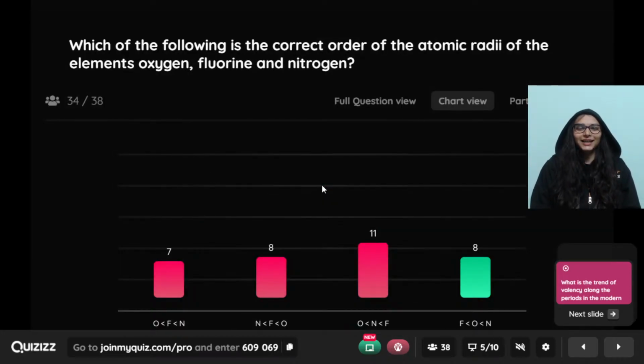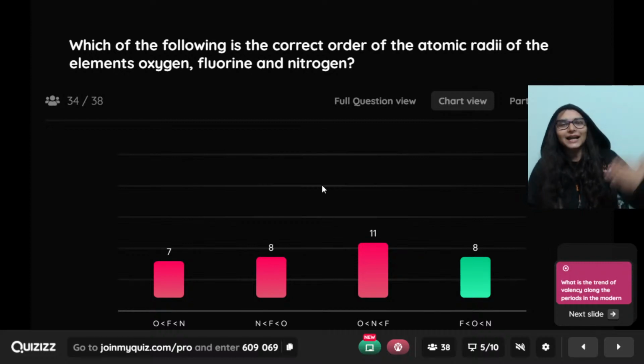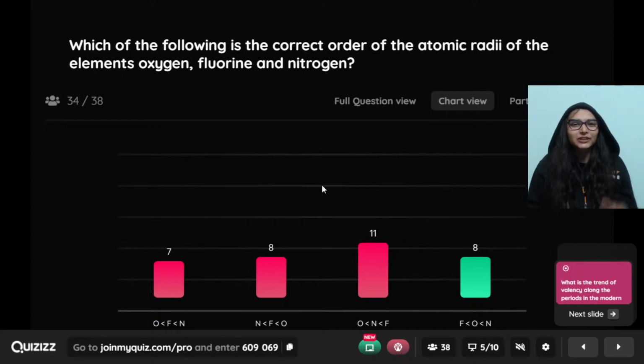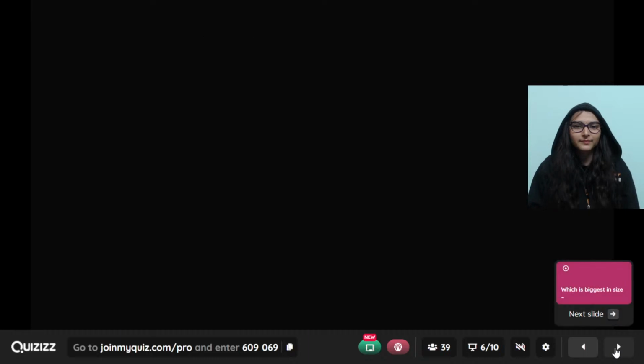And the right answer. बेटा फ्लोरीन सबसे प्रोटॉन्स देख लो ना. फ्लोरीन is having 9 protons. ऑक्सीजन 8 प्रोटॉन्स. नाइट्रोजन 7 प्रोटॉन्स. सो कहाँ पर ज्यादा होगा इफेक्टिव न्यूक्लियर चार्ज? 9 protons will attract the valence electrons more tightly. So fluorine के केस में size would be smaller, है ना? So fluorine would be having the least size, then oxygen, then nitrogen largest because it has least number of protons.